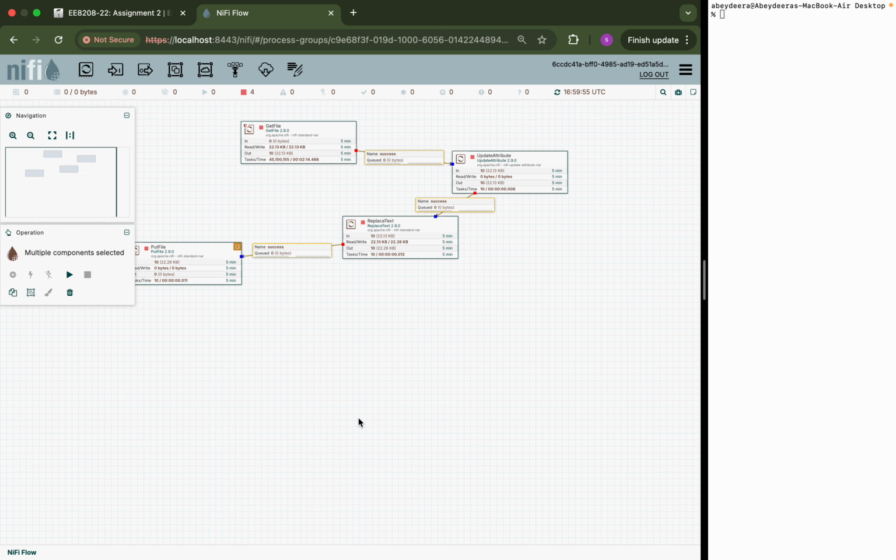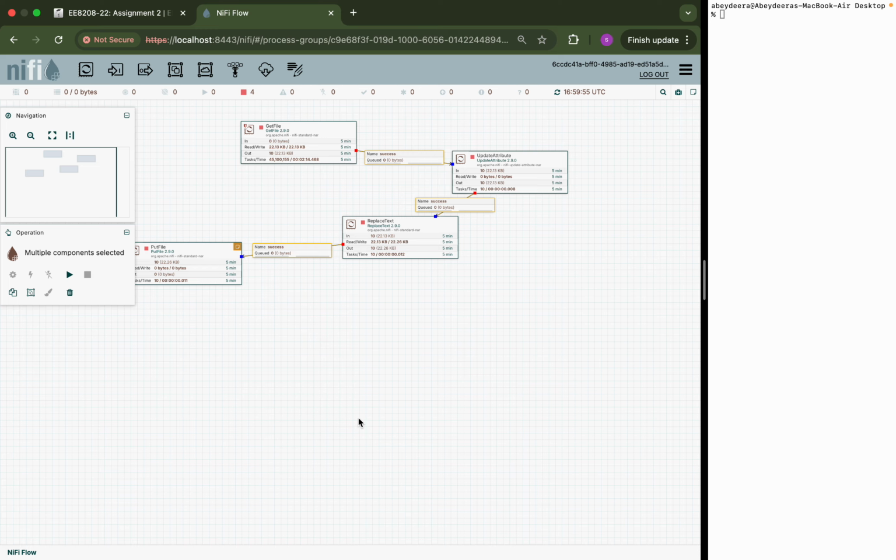After that, the UpdateAttribute processor is used to add or modify metadata associated with the file, such as adding a source system name or tracking information. This helps in identifying where the data came from and how it has been processed.